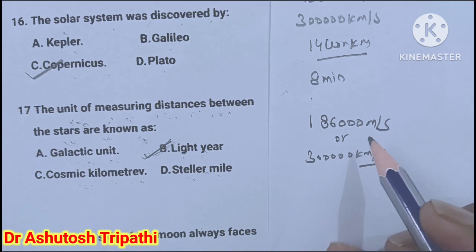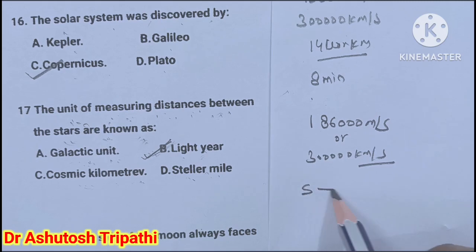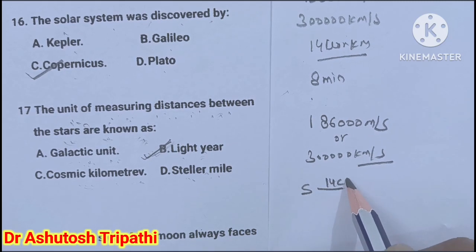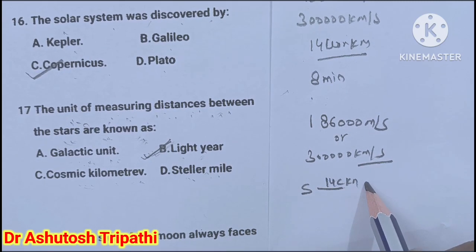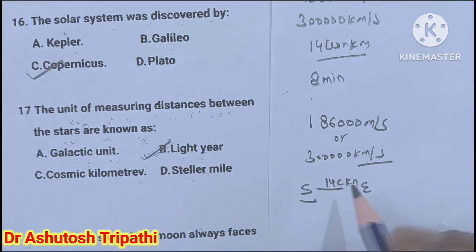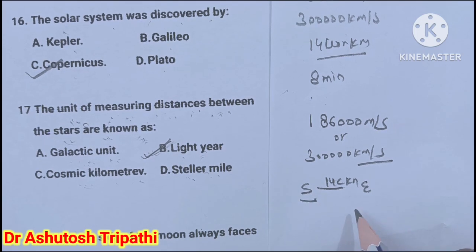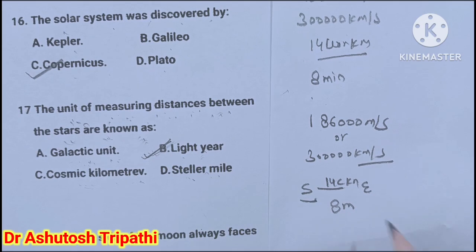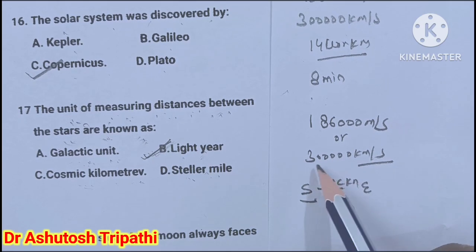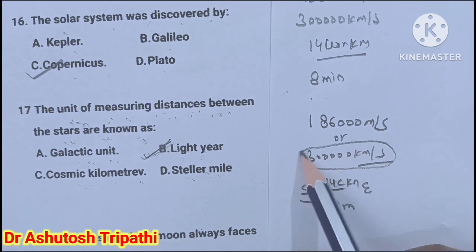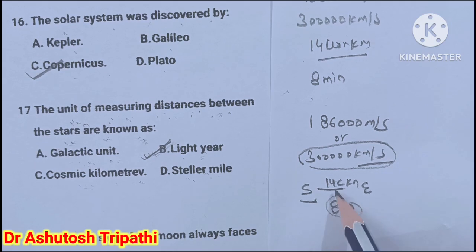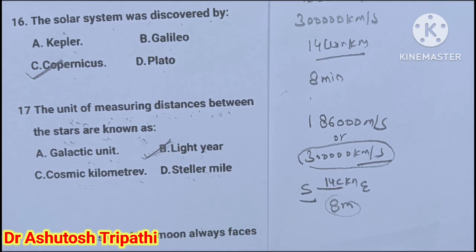This is the average speed of light. Take the example of the Earth. Earth is about 14 crore kilometers from the Sun. The light reaches here after about 8 minutes. What does it mean? When light travels at this speed, it takes 8 minutes to cover 14 crore kilometers.